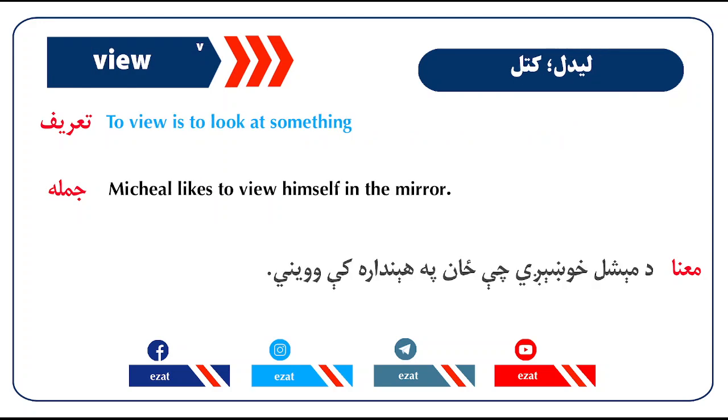View. To view is to look at something. Michael likes to view himself in the mirror.